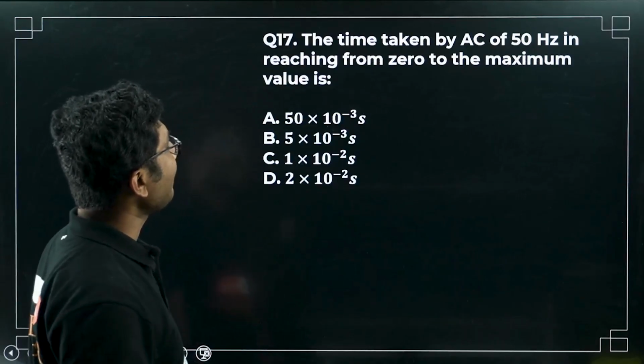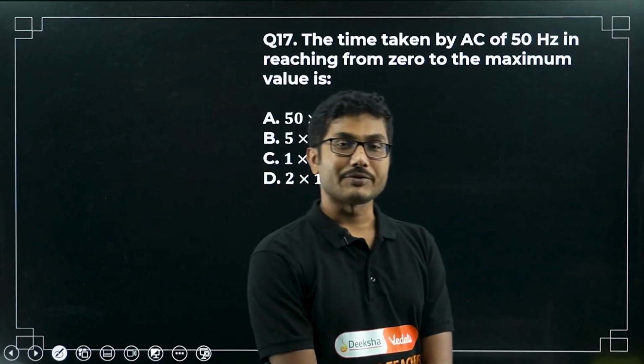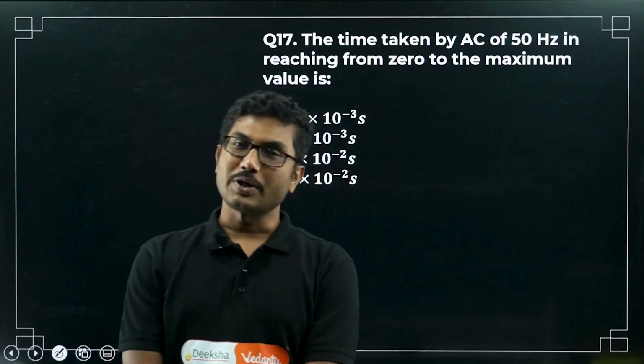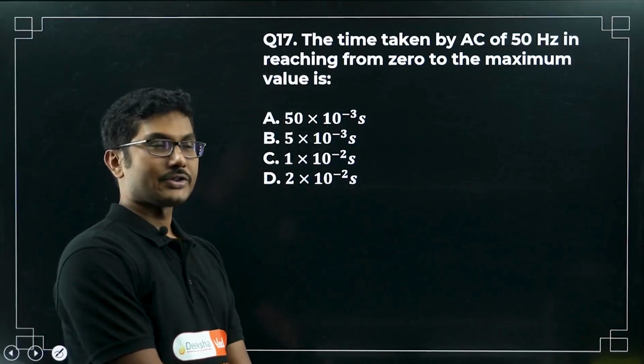Next question. From question number 17 to question number 30, all the questions are based on AC. So for thermal physics, 16 questions are done. Now let's move on to the next 14 questions from AC.